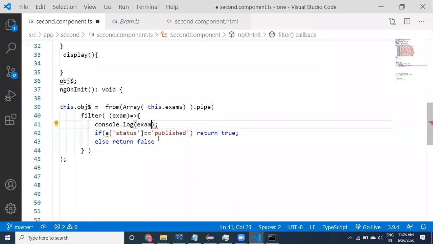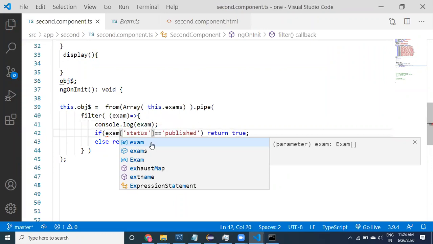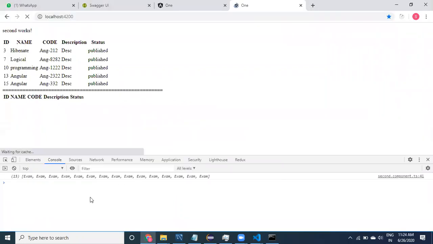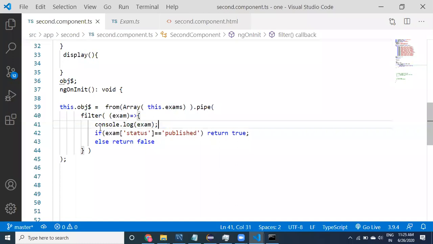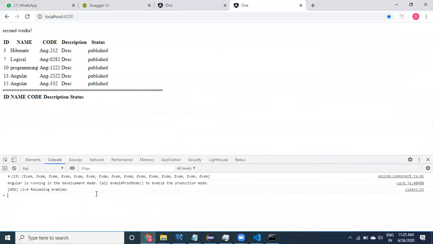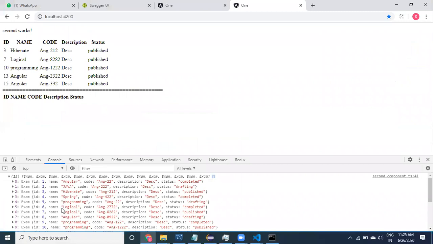We'll try to observe what happens in the object. See here, just 1 second, guys. What data it is printing we can understand very easily. We have this exam, right? We have this exam, console dot exam. Okay, an array of exams we are getting.